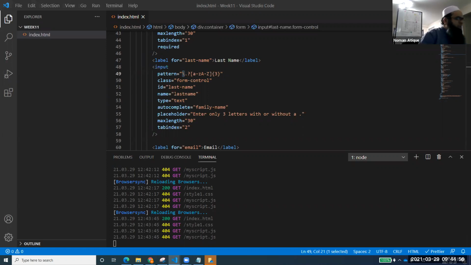Okay, so I'm changing my question. A, B, C. Would it accept this one as a pattern? A, B, C, capital A, B, C. Yes. Okay. And what else? You say any alphanumeric, right? So will it accept 4, like 4 AB? Will it accept 4 AB? No. That's good.